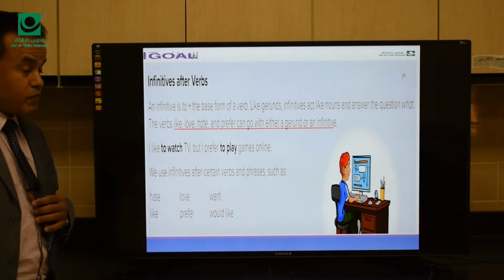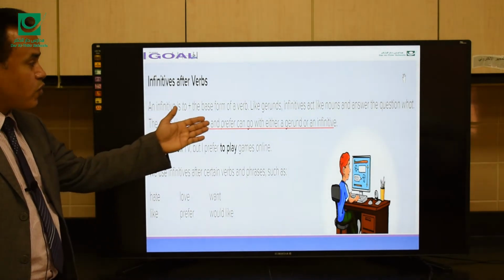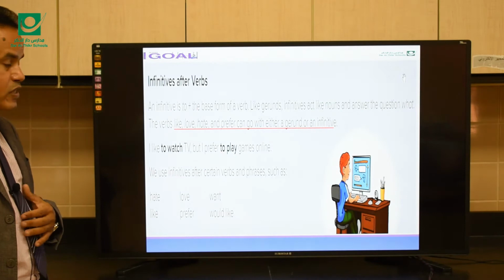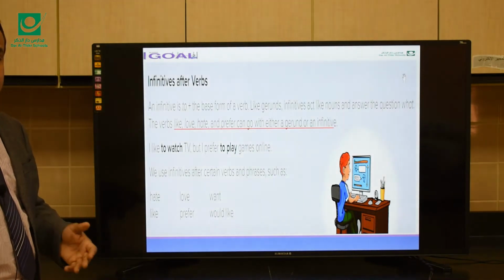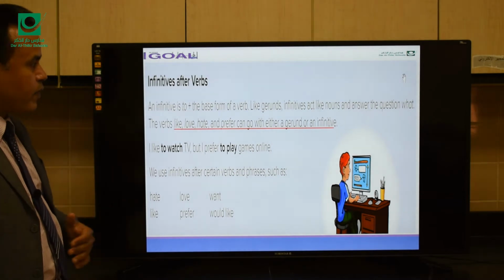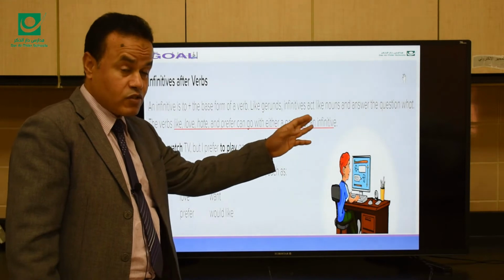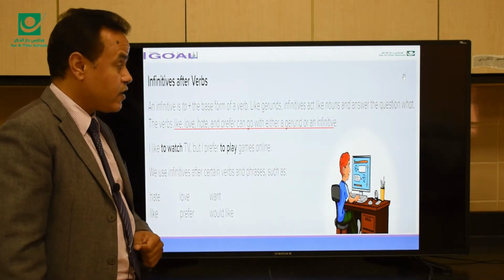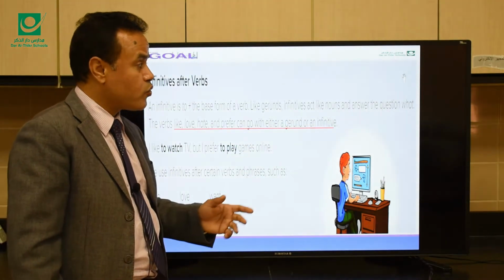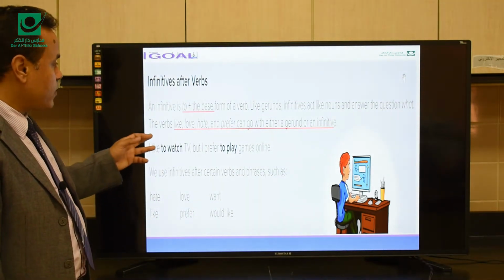Infinitives after verbs. An infinitive is to plus the base form of a verb. For example, to play, to read, to swim, and so on. Like gerunds, infinitives act like nouns. We can use infinitives like nouns and answer the question what. Here we have some examples.